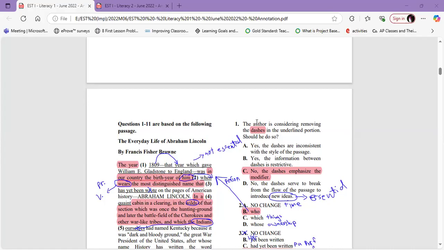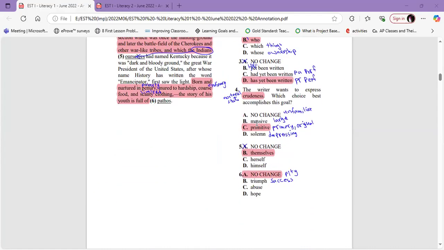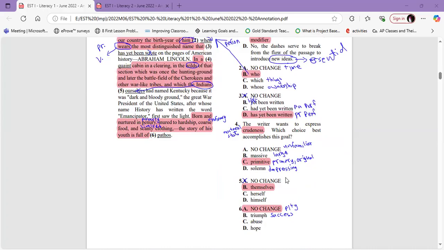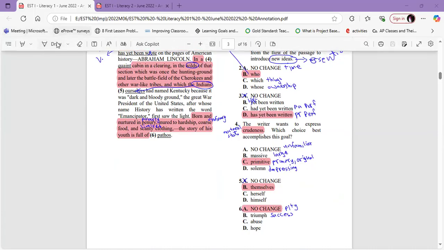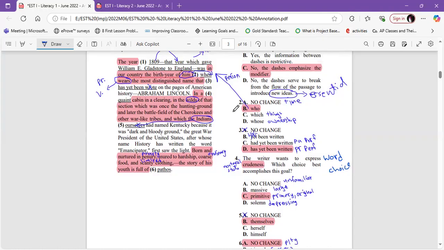We have question number 4. As you can find, he said the writer wants to express crudeness. Which choice best accomplishes this goal? As you can find, this is also related to word choice. Crudeness is the natural state. So let's read number 4 first to find out.